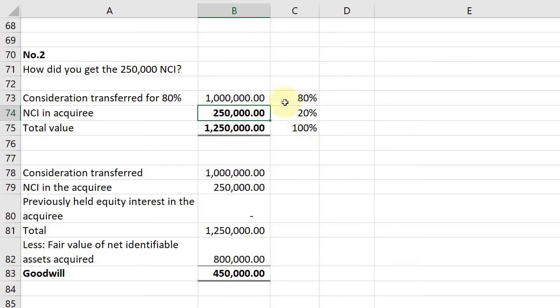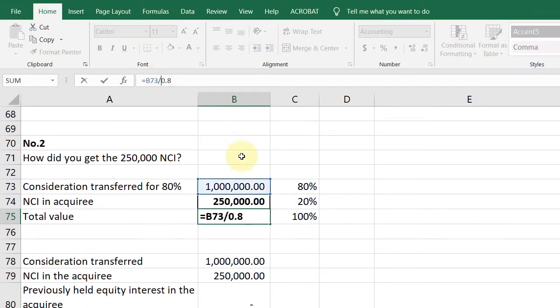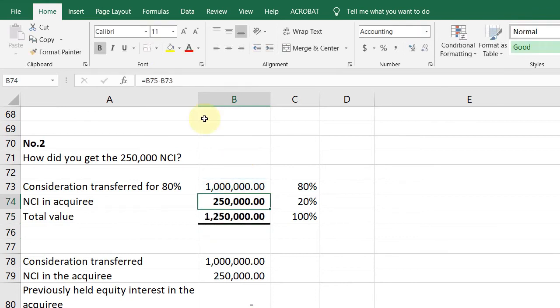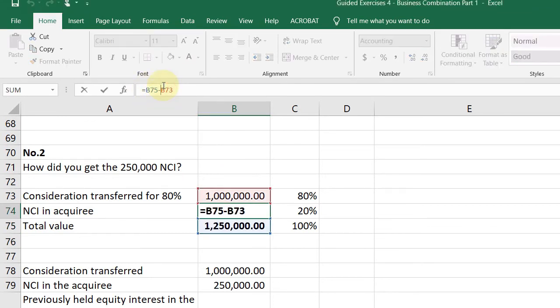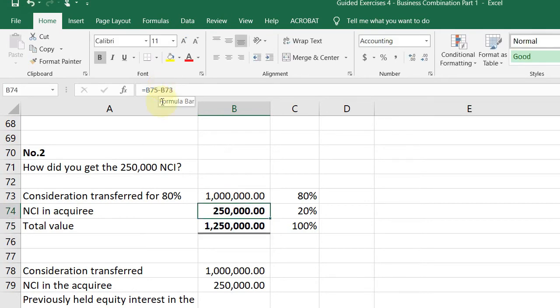Pwede mong gawin yung ating technique. Now, how do you get from 80 to 100, you divide 1 million by 80, you'll get 1,250,000. Okay, yan, kita nyo naman sa formula bar. Dinivide ko siya ng 0.8. Then, you just squeeze this. 1.25 minus 1 million is 250,000. NCI in the acquiree. So, pwedeng ganyan. Okay? So, yan. Wala lang, pinakita ko lang.